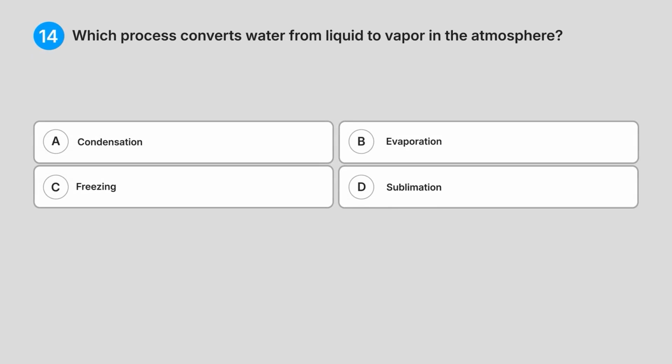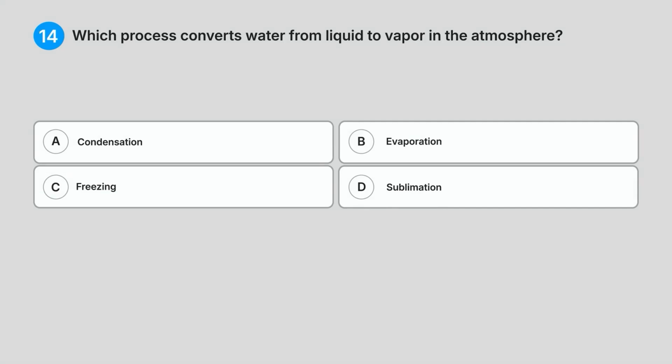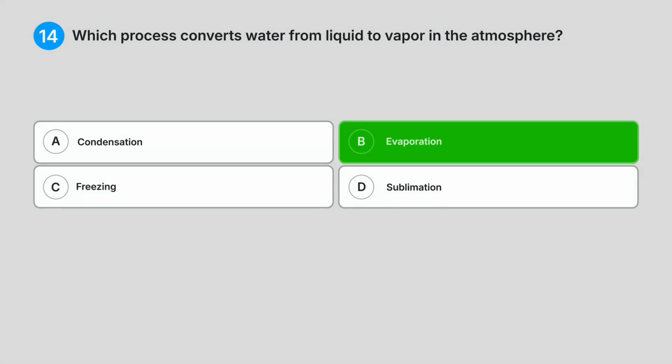Which process converts water from liquid to vapour in the atmosphere? A. Condensation. B. Evaporation. C. Freezing. D. Sublimation. Do you know the answer? Correct answer, B. Evaporation.